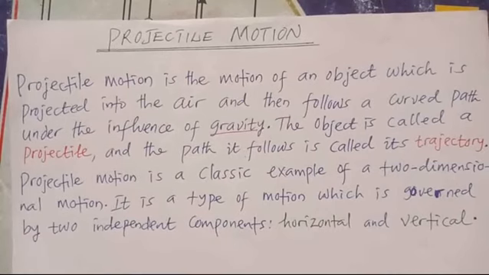If I have a ball and I throw it into the sky, that ball is a projectile, and the motion of the ball we call projectile motion. If you are a footballer and you take a free kick, you kick the ball and it approaches the goal post, the ball in air is a projectile, and the motion of the ball is projectile motion.